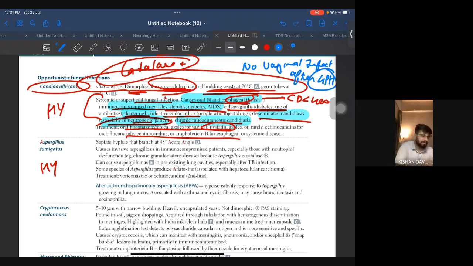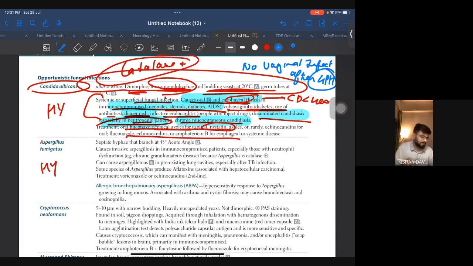Whereas in Gardnerella vaginosis, we saw pH greater than 4.5, only then Gardnerella was there. But here, if it is greater than 4, Candida infection won't be there. So this is how you will be differentially diagnosing it. So that's all about Candida albicans.